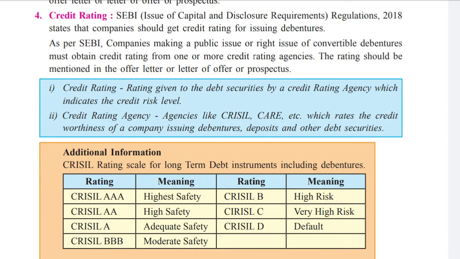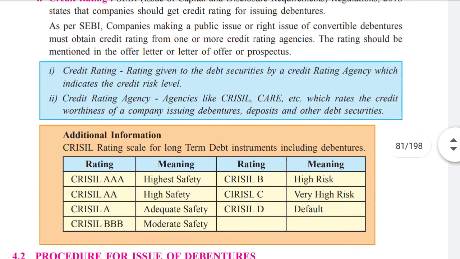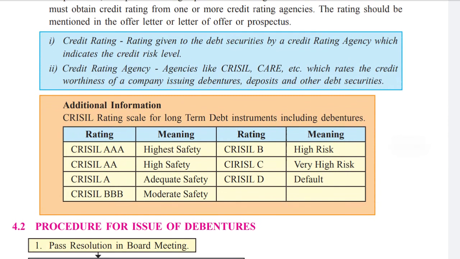See, some examples are given over here in this brown chart. CRISIL, CARE and all are the agencies which rate the creditworthiness of a company issuing debenture deposits. These are the agencies which give ratings. Suppose you get CRISIL AAA, it means highest safety. You can invest. There is a 100% chance of getting your interest amount and debenture money also.